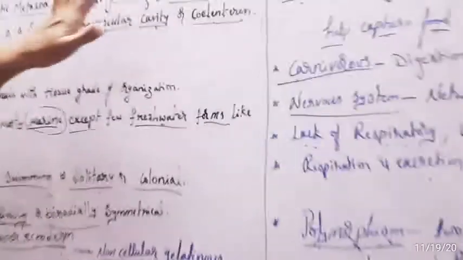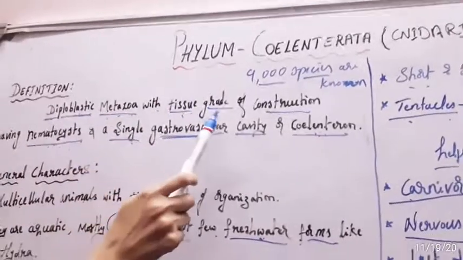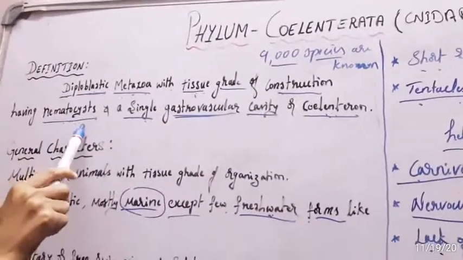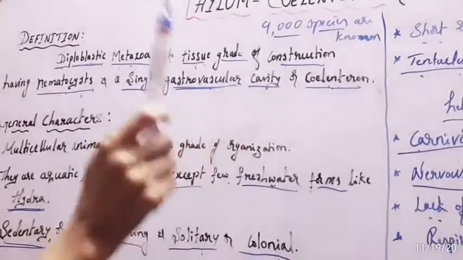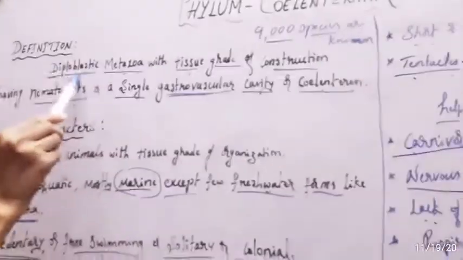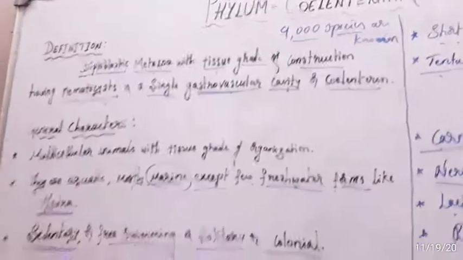So here coelenterates are diploblastic, metazoa, with tissue grade of construction, having nematocysts and a gastrovascular cavity. Remember this point: diploblastic means the presence of two germ layers, outer ectoderm and inner endoderm.